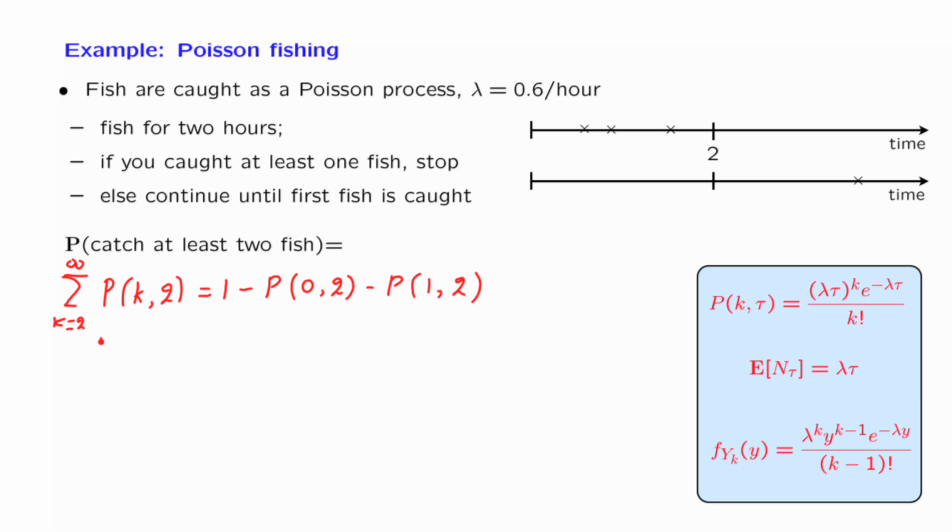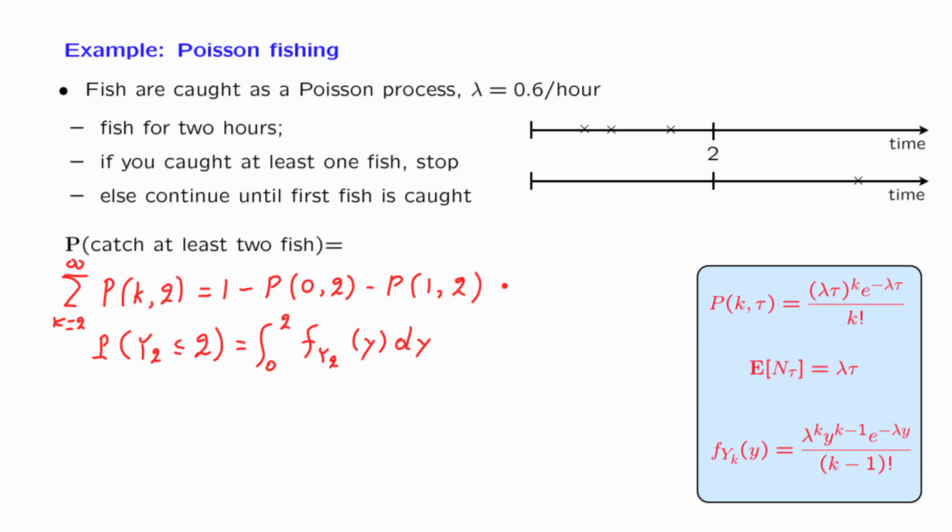So we're looking into the probability that the second arrival time happened before time 2, which is the integral from 0 to 2 of the density of the second arrival time. We have a formula for this density given by the Erlang PDF, so we could plug it in here, evaluate the integral, and obtain the same answer as we would have obtained here.